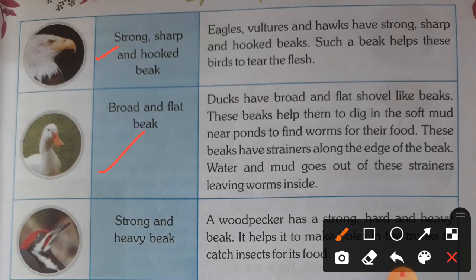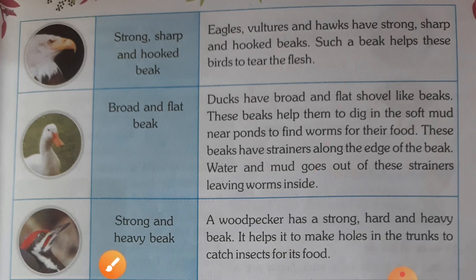Ducks have broad and flat shovel-like beaks. These beaks help them to dig in the soft mud near ponds to find worms for their food. These beaks have strainers along the edges of the beak. Water and mud go out of these strainers, leaving worms inside. Okay, so if I ask which birds have strainers, you have to say duck.